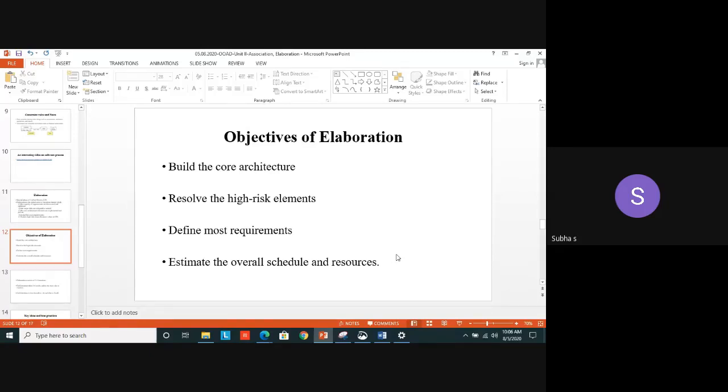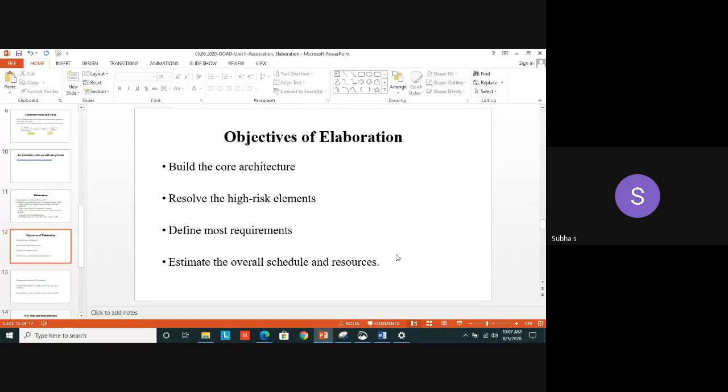And the second one is resolving the high risk elements. In the business values, we have high risk and low risk. The low risk elements can be dealt with in the construction phase itself, no problem at all. There won't be a serious impact. But any high level risk has to be considered in the second phase itself. The third objective is to define most requirements, both functional and non-functional, all defined clearly in the elaboration phase.